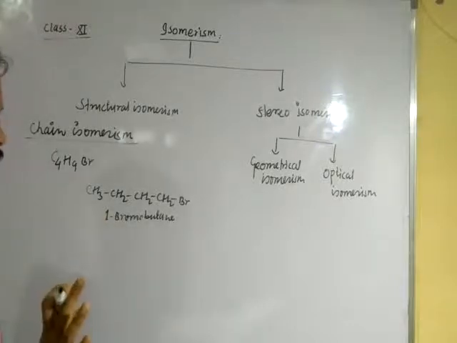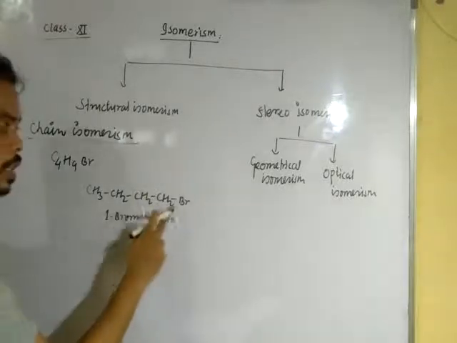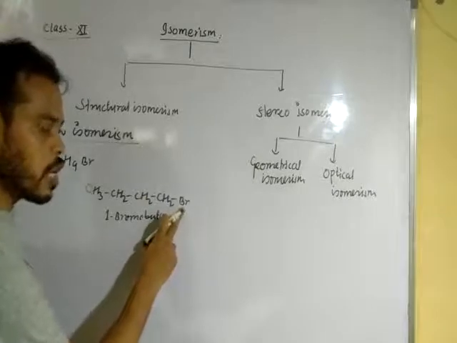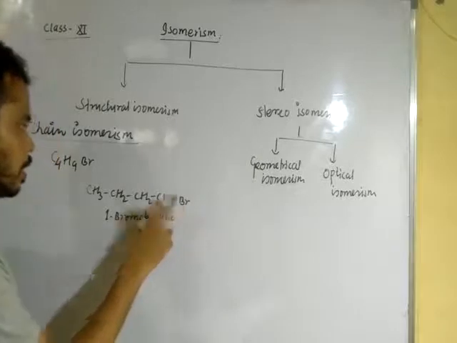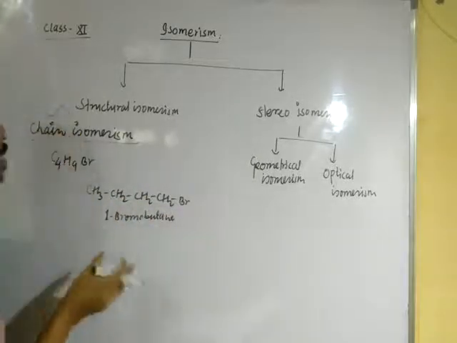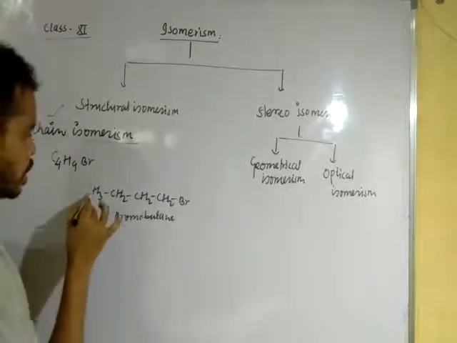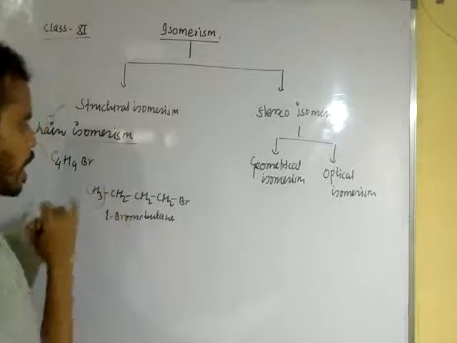But we will not change the position of bromine because it is functional group, and in chain isomerism we have to change the position of carbon atom.